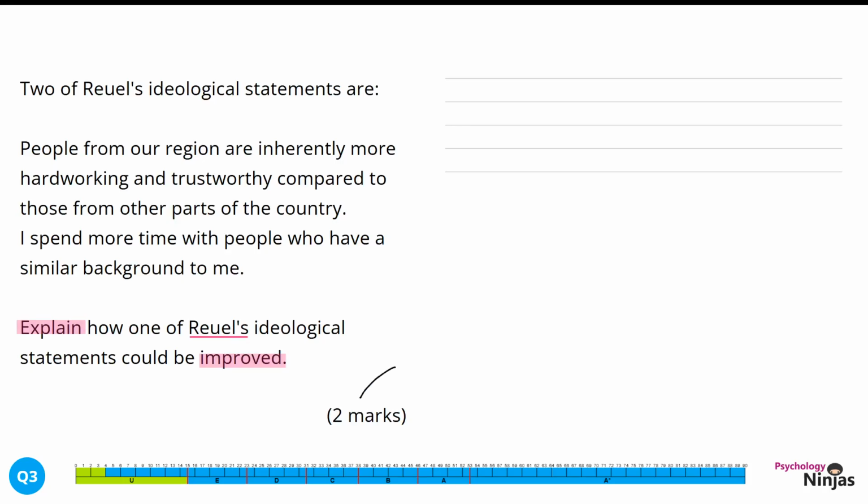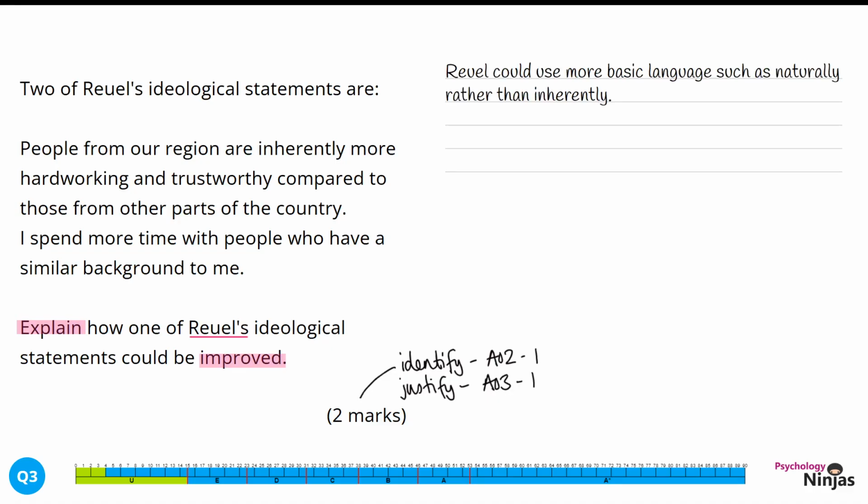We get 1 mark for identifying an improvement. That improvement must be in context, so it becomes an application mark. Our second mark comes from justifying why is that an improvement for Ruel's study. Let's have a look at our response. Ruel could use more basic language such as naturally rather than inherently. We've got an identification of an improvement in terms of using basic language.